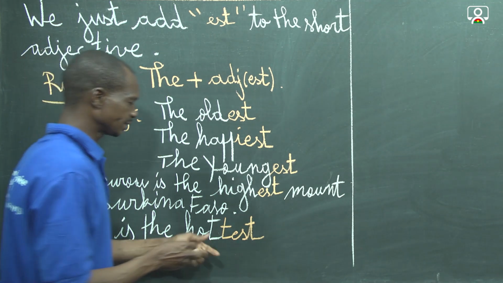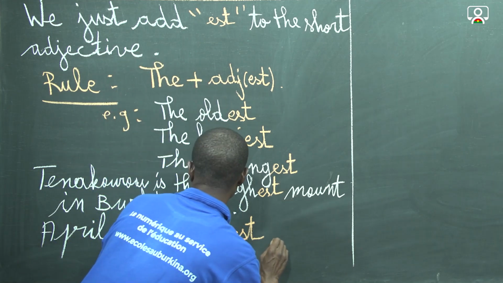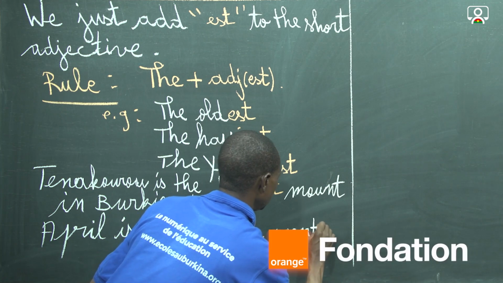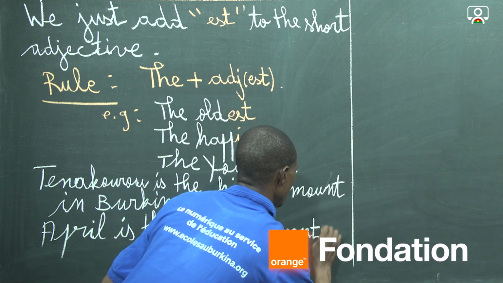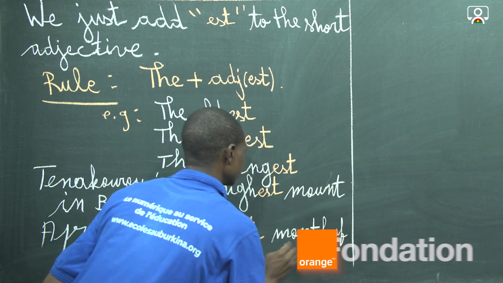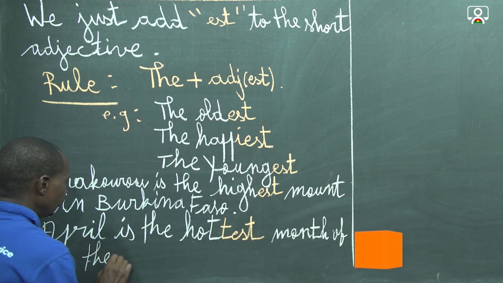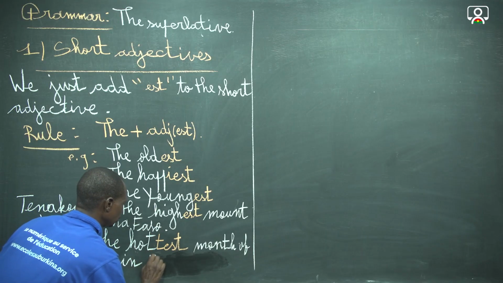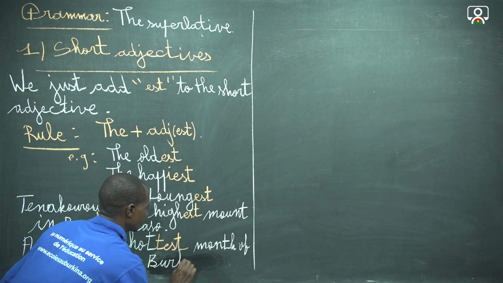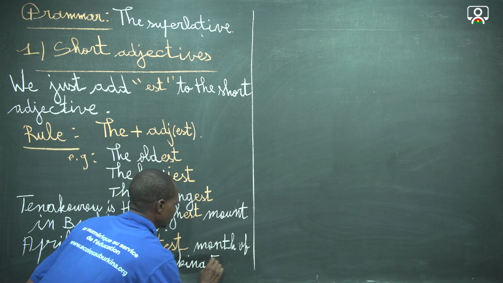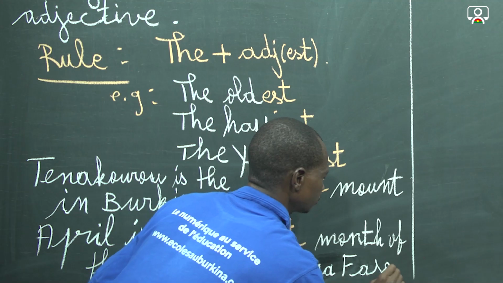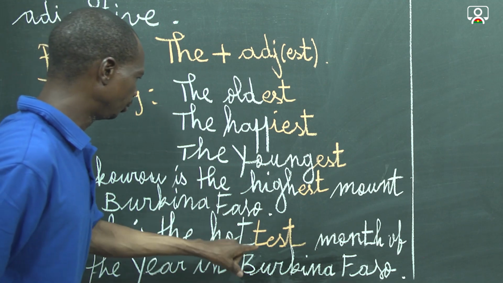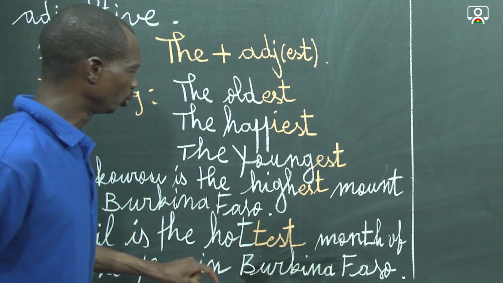April is the hottest month of the year in Burkina Faso, which means avril est le mois le plus chaud de l'année au Burkina Faso.